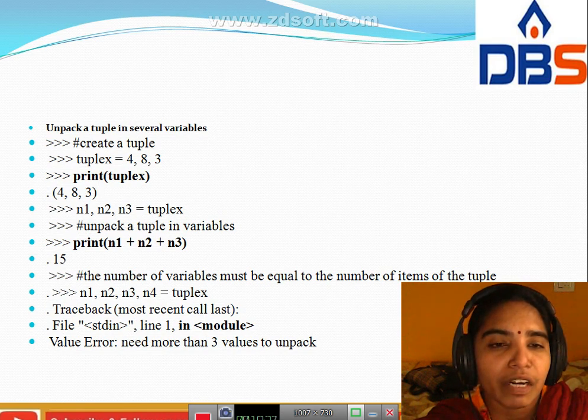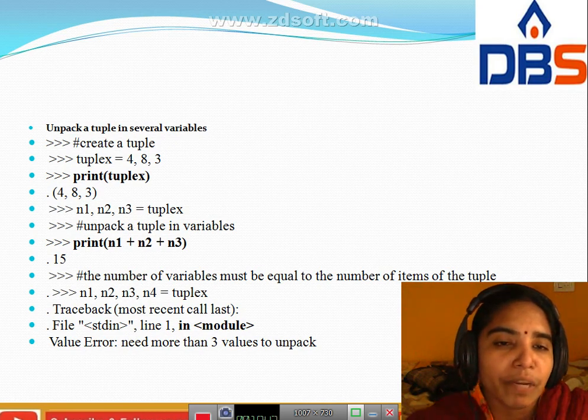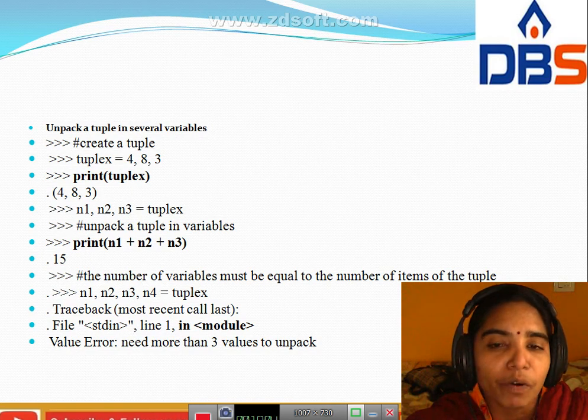Next, n1, n2, n3 equal tuple x. It means you have to unpack this tuple of variables. We take n1 plus n2 plus n3, which means 4 plus 8 plus 3. That is 3 plus 4 is 7, plus 8 is 15, so the output is 15. Here the number of variables must be equal to the number of items of the tuple.